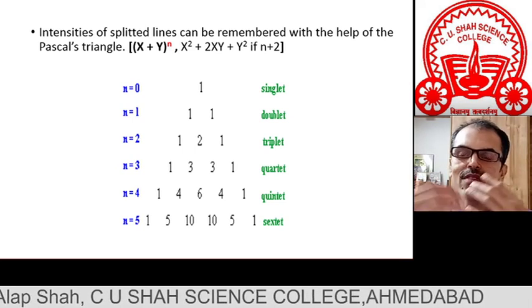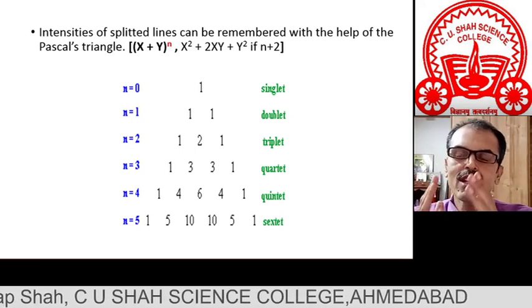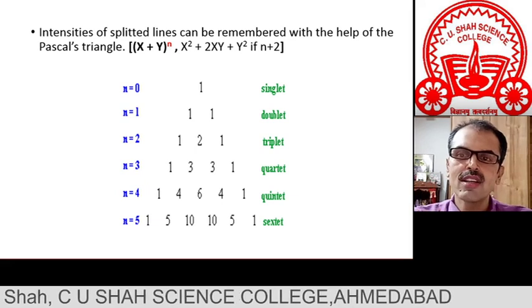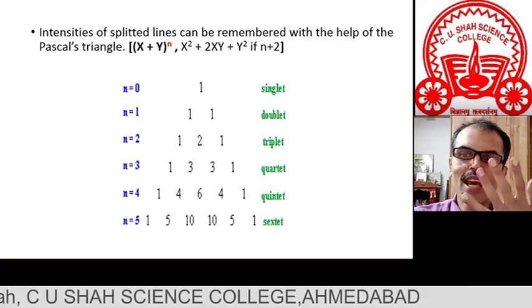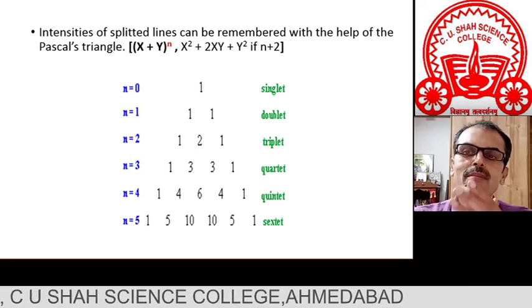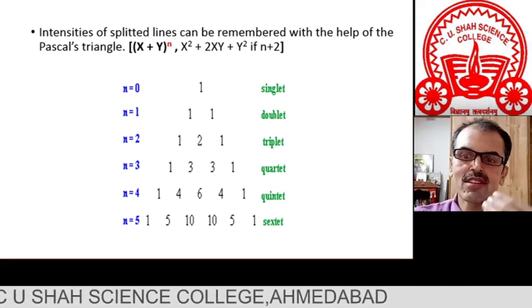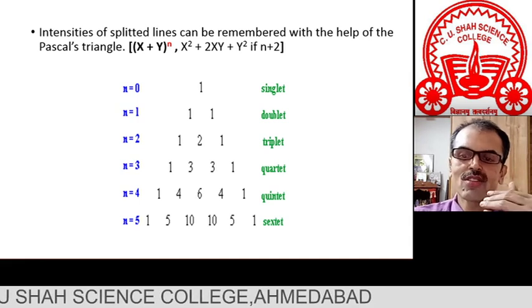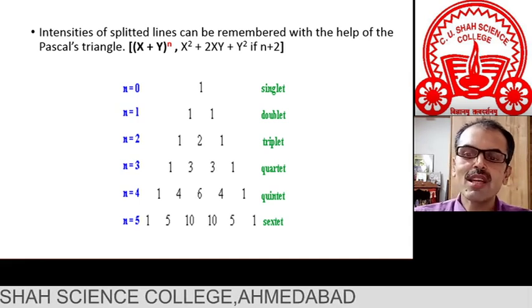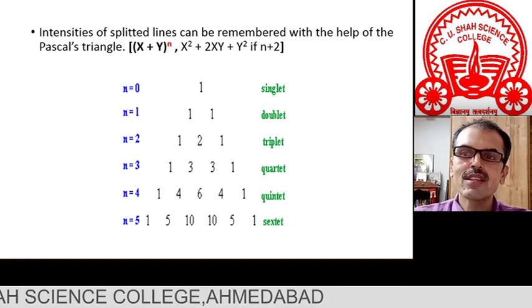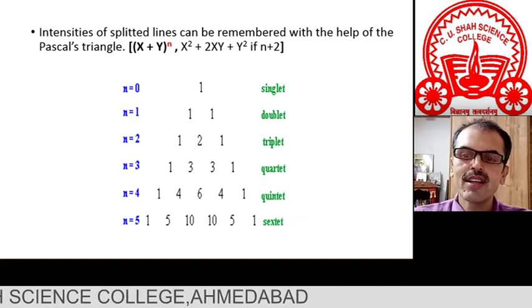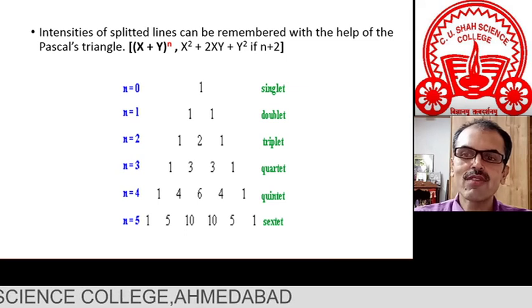So this is very important information for structure elucidation, which is our main task, and that's why we are understanding NMR spectroscopy, because ultimately we want information about the structure. That's why it is very important to know this spin-spin coupling phenomenon and to understand the n plus 1 rule.